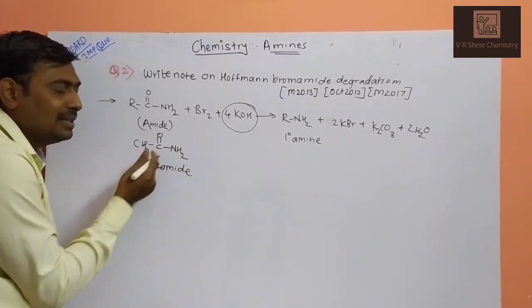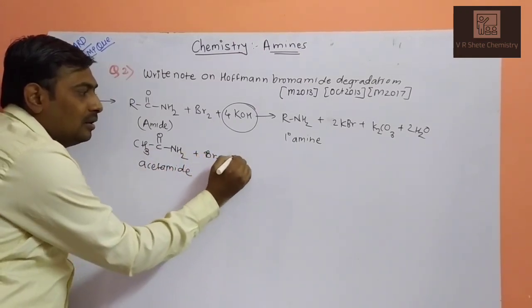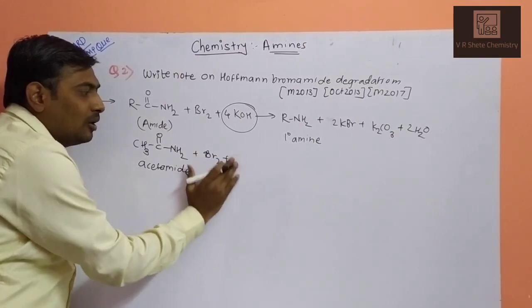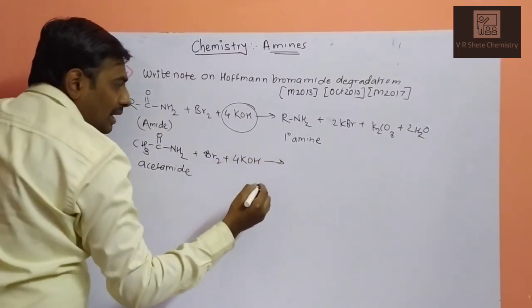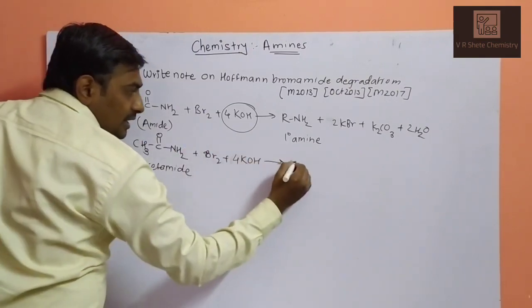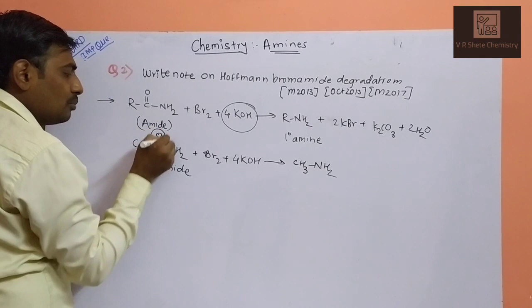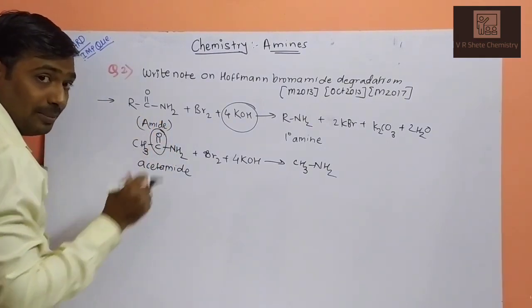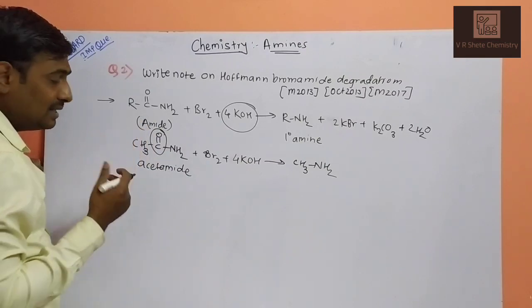2 carbon atoms, so it is ethylamide reacted with bromine in presence of 4 moles of potassium hydroxide. It will be converted to CH3NH2. It's a decarbonylation process. So this CO will be removed. So it is a step down type of reaction. Step down means carbon atom decreases.